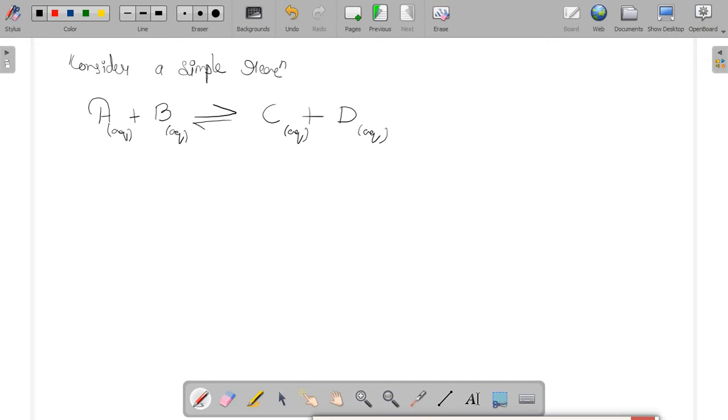Okay, so in this condition, at the equilibrium point, before the equilibrium point, let's discuss the rate of reaction.